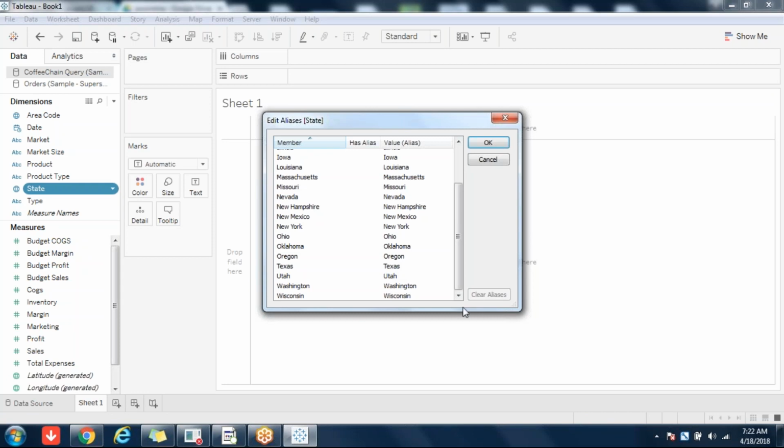W, two are there. What does that mean? The number of states is less in Coffee Chain. Got it? So that is how it is.